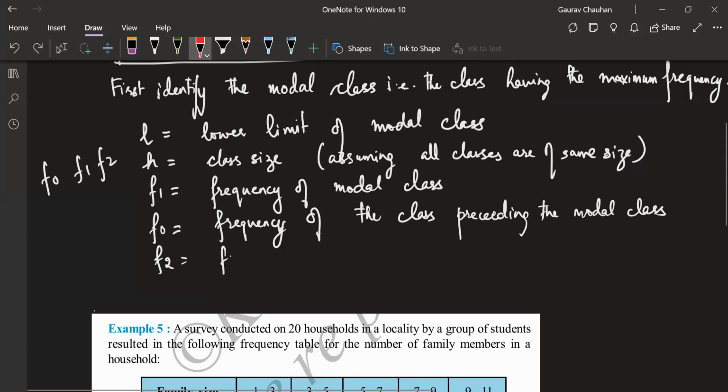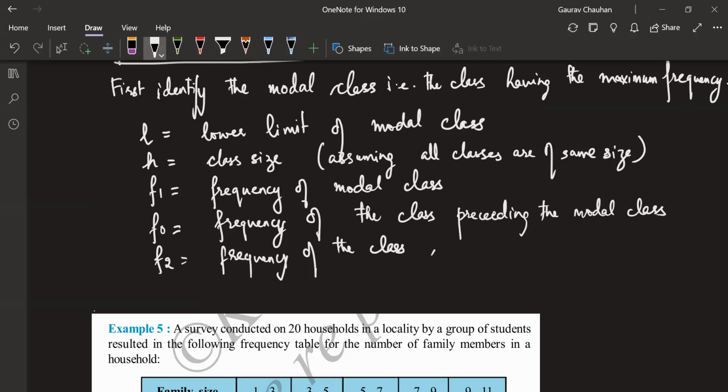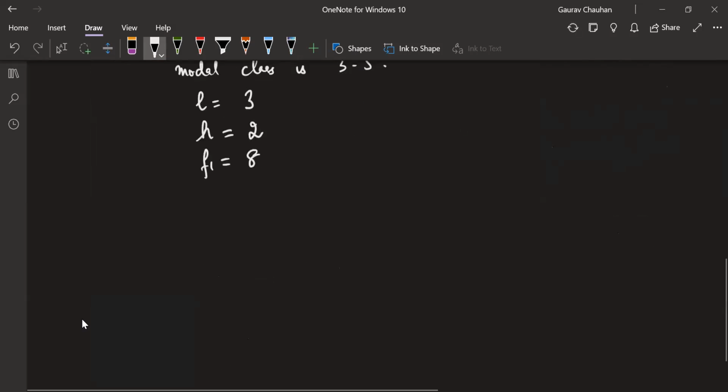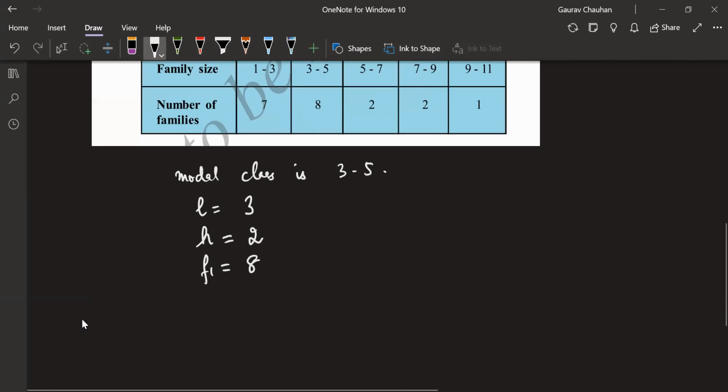So here we have F2 is equal to the frequency of the class succeeding the modal class. That is all. Now you put all this in the formula and your job is over. Just compute that value. So here I have F1 is 8, F0 is 7 and F2 is 2. Why am I choosing this as F1? Because this is the modal class.